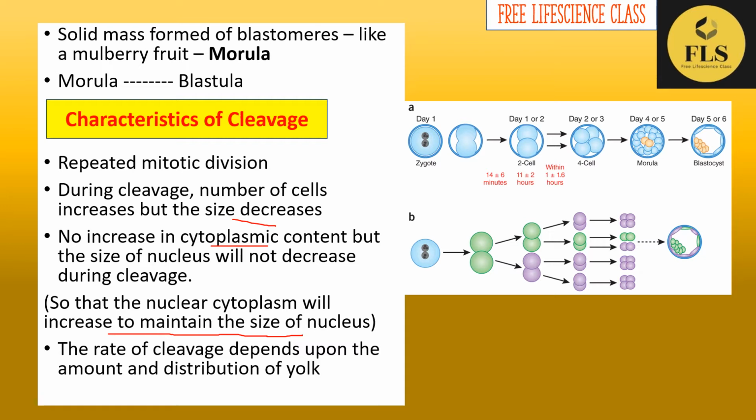The rate of cleavage depends upon the amount and distribution of yolk in a particular embryo. If you go through different species, some species need a large amount of yolk, some need a little. So the cleavage has a higher rate in an embryo which has less yolk. If the amount of yolk increases, the rate of cleavage decreases.